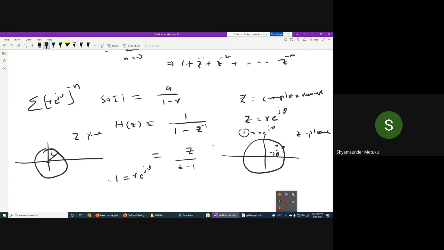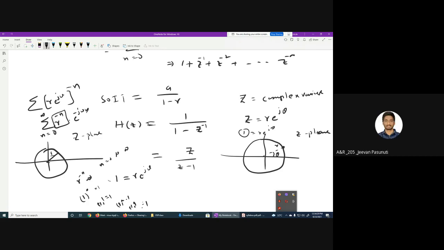Z power minus n? Tell me. Now here in the summation, n is equal to 0 to infinity, you are taking r to the power of minus n into e power minus j omega n. Now you tell me, will this r to the power of minus n converge or diverge when n increases, n equal to 0 to infinity? R is 1 you are taking in here. 1 power 0, 1 power 1, 1 power 2, 1 power 3, it goes on. It will remain 1 only, no? Yes or no? Yes, sir.